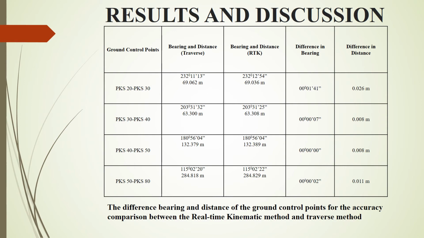The small difference in distance between ground control points shows that the traverse method and the real-time kinematic method can both provide good readings. The distance obtained from the real-time kinematic method is the calculation of the observed coordinate values for the ground control points.